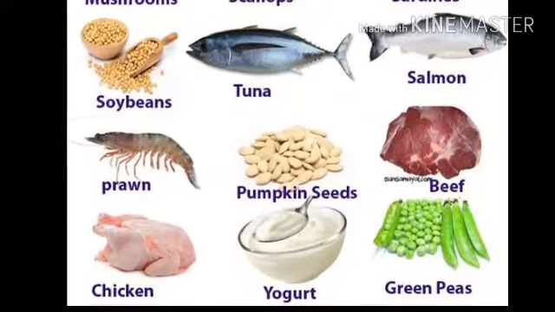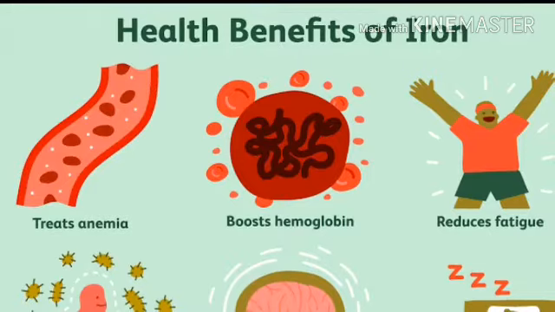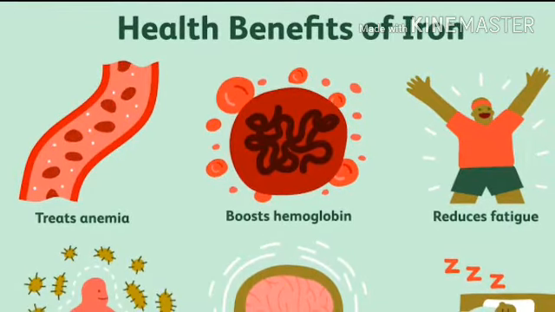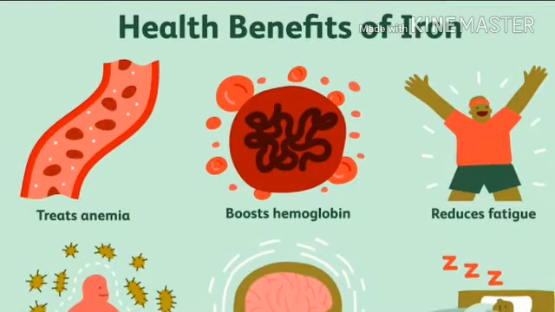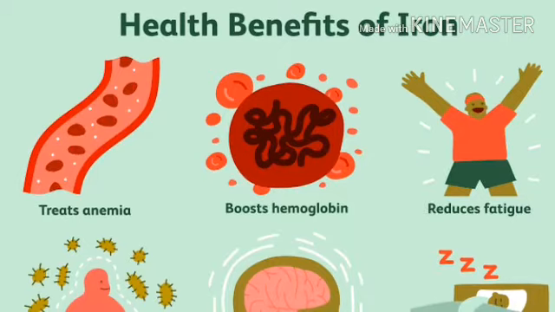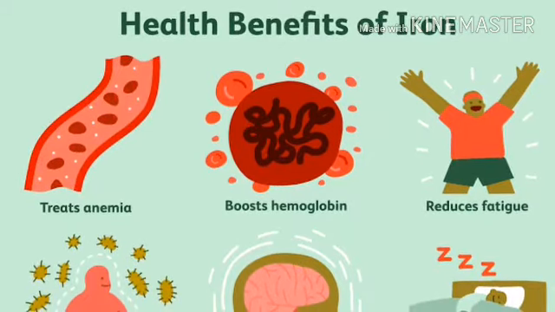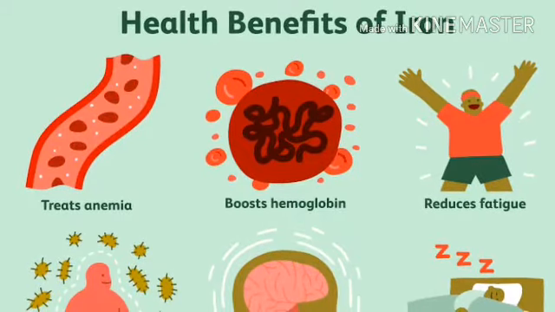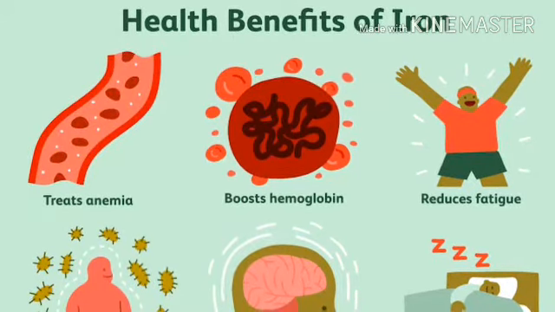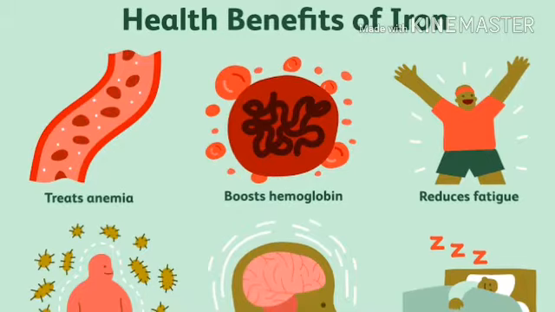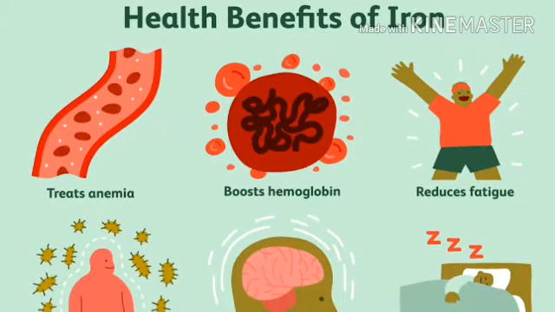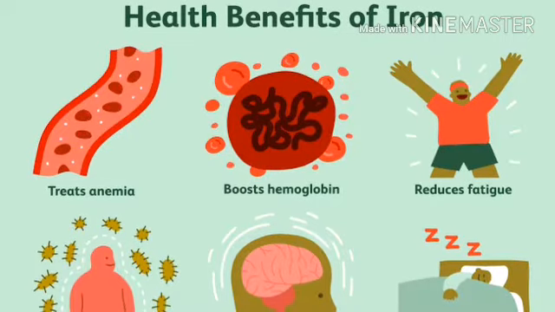Next, iron is needed to make the hemoglobin present in red blood cells. Hemoglobin carries the oxygen and carbon dioxide in our body. For the maintenance of a good hemoglobin level, we need more iron. So from which food items can we get iron? We can get more iron from spinach, other green leafy vegetables, apples, eggs, liver, cereals like bajra, pulses, and groundnut. They are very rich in iron.